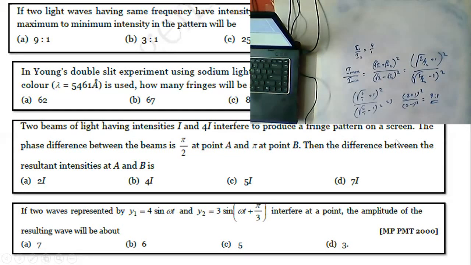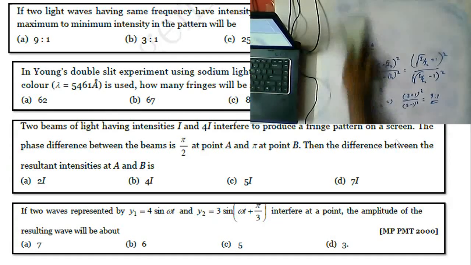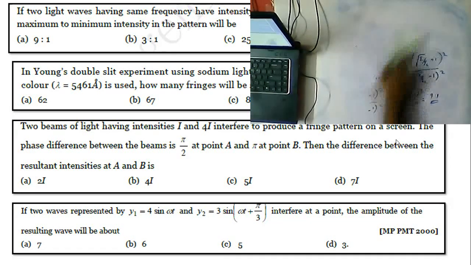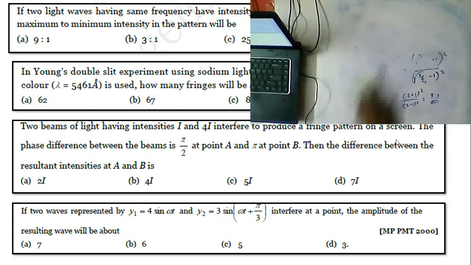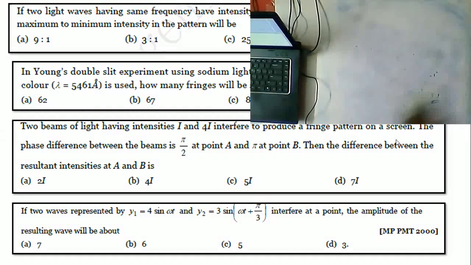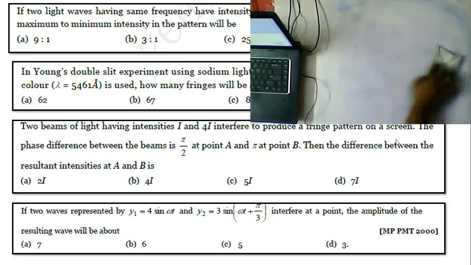Now, in Young's double slit experiment using a sodium light, 92 fringes are seen. If a color of lambda 5461 angstroms is used, how many fringes will be seen? What is the formula you need to apply here? They just changed the wavelength, so due to the change in the wavelength, how many fringes may appear in the experimental setup?